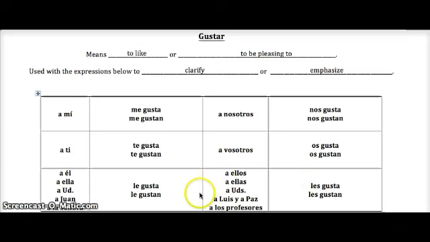Remember, if the subject is repeated, or you're still talking about the same person, continuing on, you're not going to need to use the clarifier all the time. Just using the le or the les will be fine.